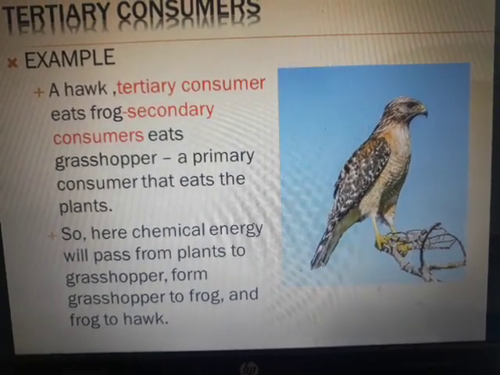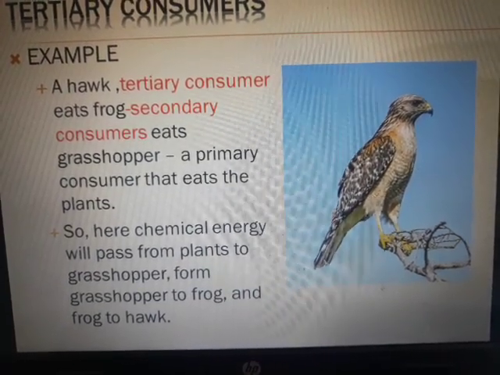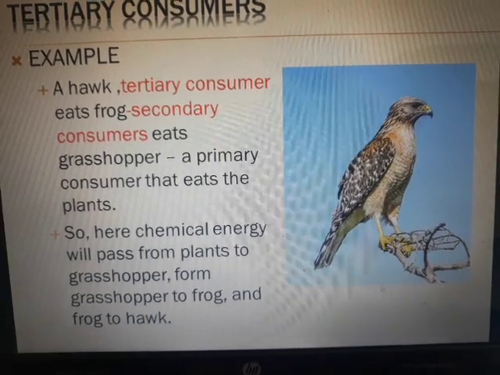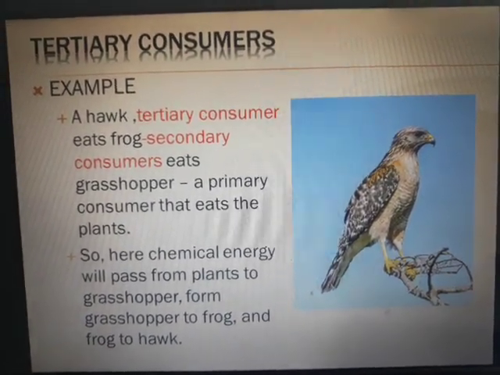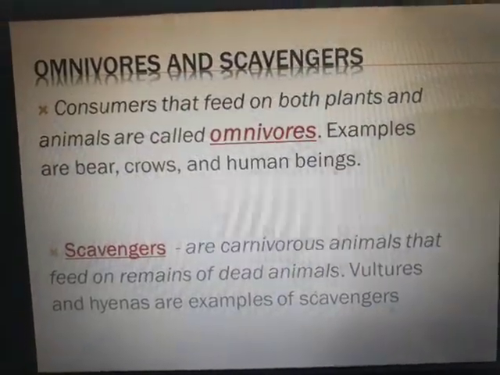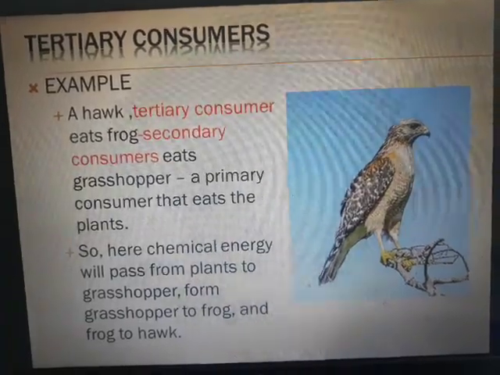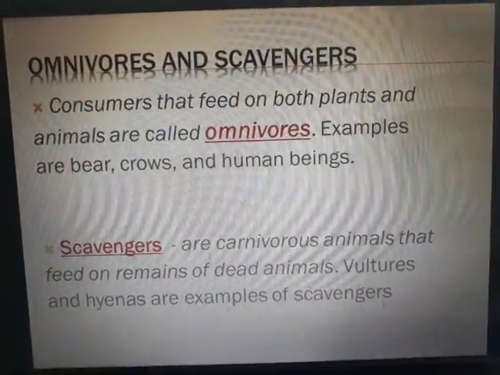Understood? This is how the chain is formed. So your chemical energy will pass from plants to grasshopper, from grasshopper to frog, and from frog to the hawk. So the level has reached till third level, that is called as tertiary consumers. Beautiful that was. Beautiful bird it is, right? Hawk. Okay. Let us see what is the next component now.